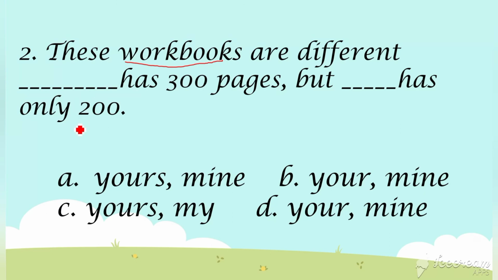It is yours, right? Yours has 300 pages but dash has only 200. Mine, right? So the answer is A.